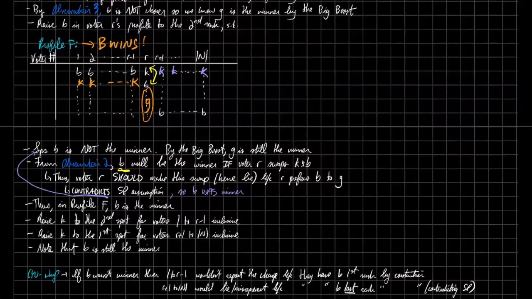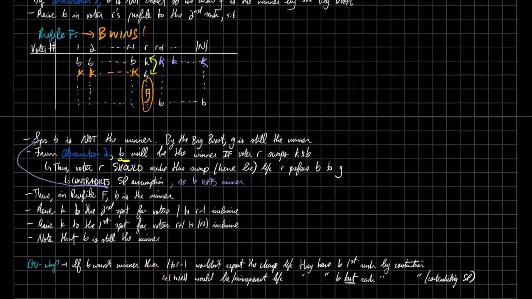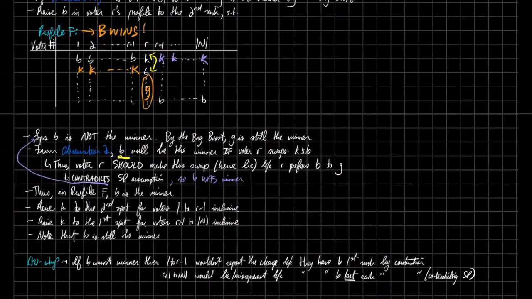B is still the winner of our election, just by all the observations we have, right? So observation 2 still holds. B is the winner of the election because we've made this swap, right? So why is B still the winner? Well, for that, we can look to the fact that if B isn't the winner, then all of these voters right here wouldn't report the change that they made in bringing up K. Every single one of these voters wouldn't have brought K up because they have B as the first person